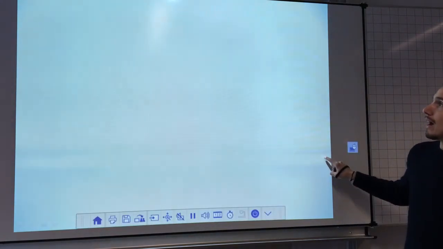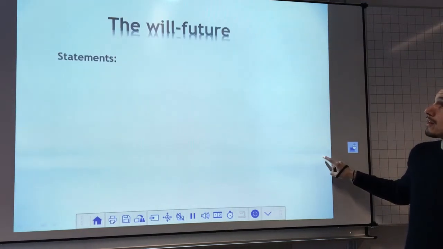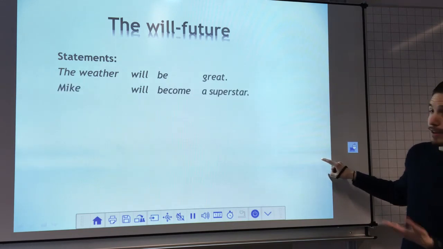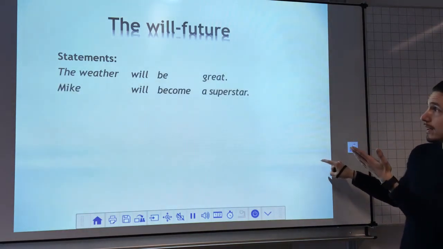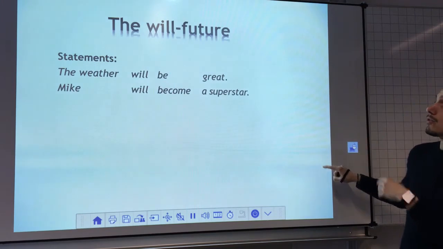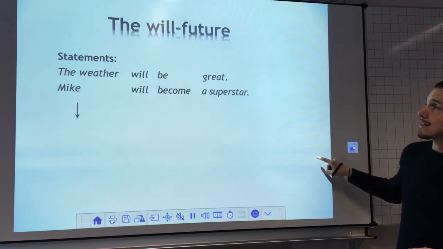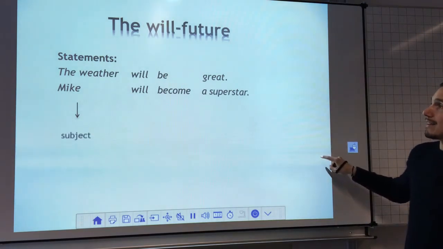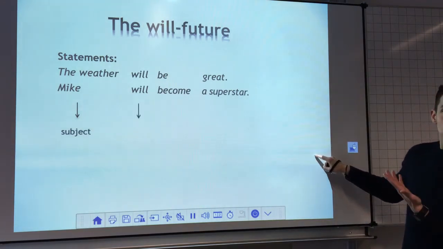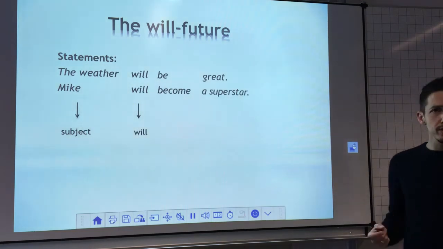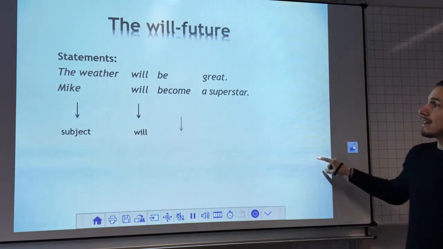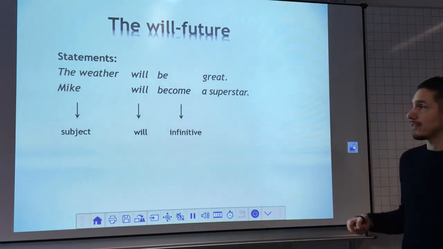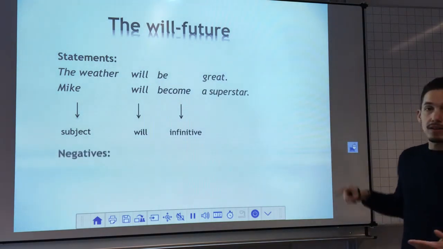Okay? Now, what do the will future statements look like? What is the structure of them? Here are our two examples again. Okay? Words are separated a little bit to see what parts the sentence have, and we always start with the, you guessed it, the subject. And then we have the will, yeah, it's an auxiliary, a Hilfsverb, and the full verb here, the infinitive, so you don't have to change anything about this verb, and that's basically it.